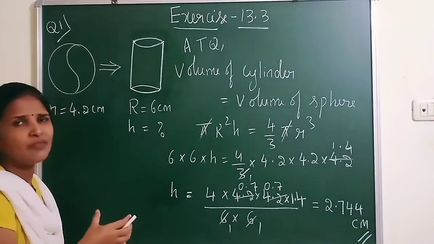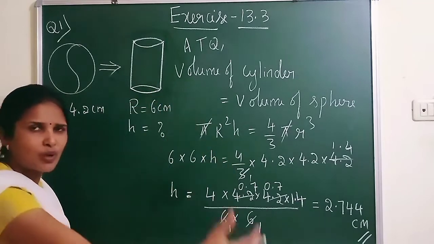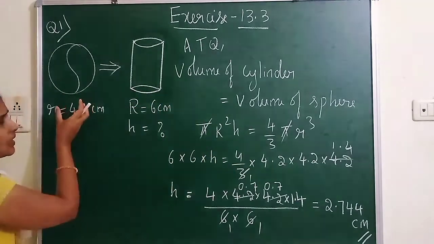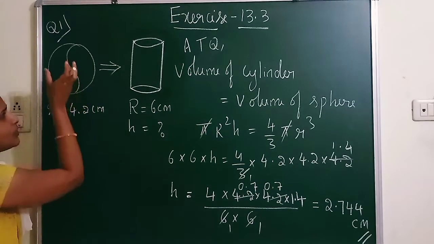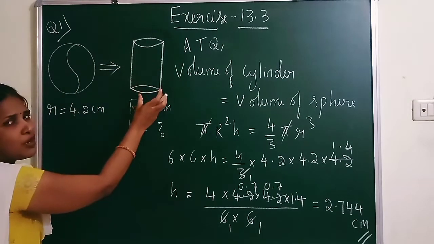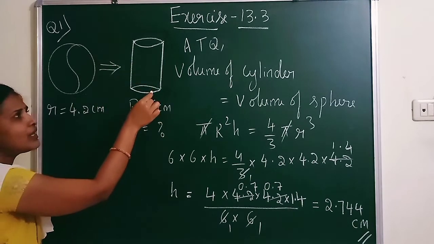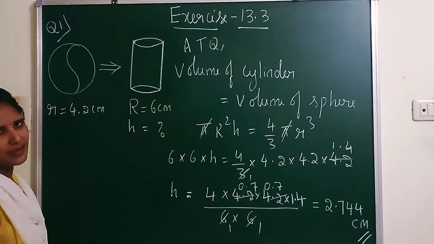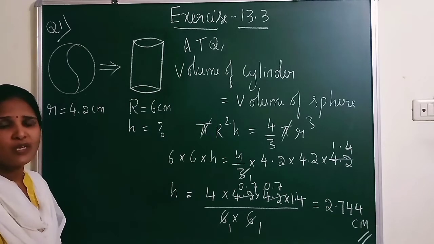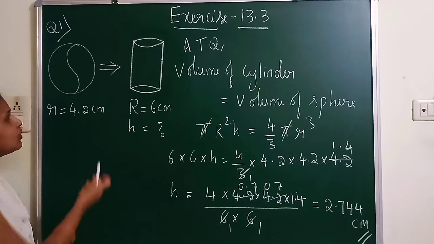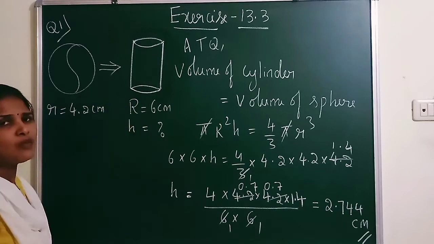So when one 3D figure is melted and made into another 3D figure, the volume of the first figure, according to this question, the volume of the sphere will be equal to the volume of the cylinder. Why? Because this sphere only is melted and recast and made into a cylinder. So remember, always when it is melted, we have to consider the volume concept. The volume of sphere will be equal to volume of cylinder.